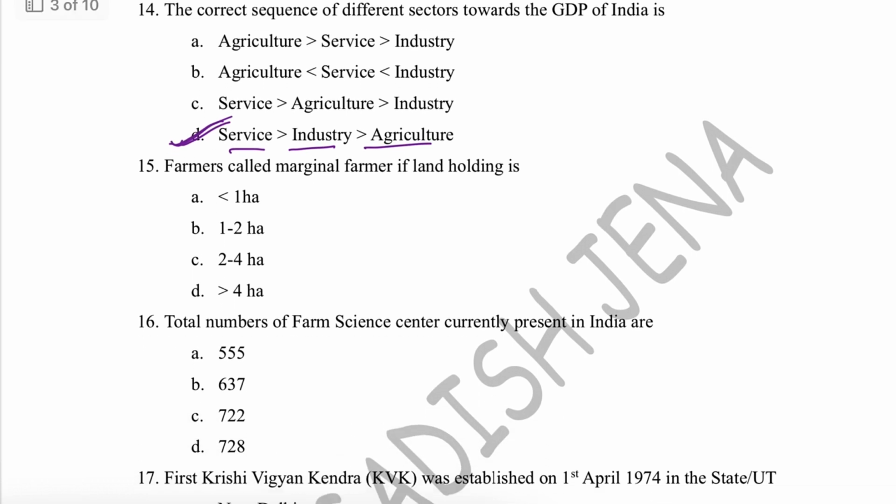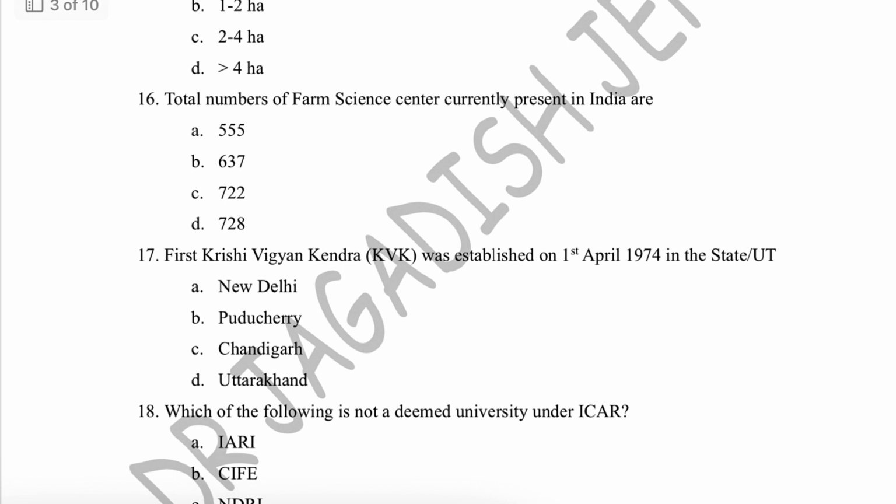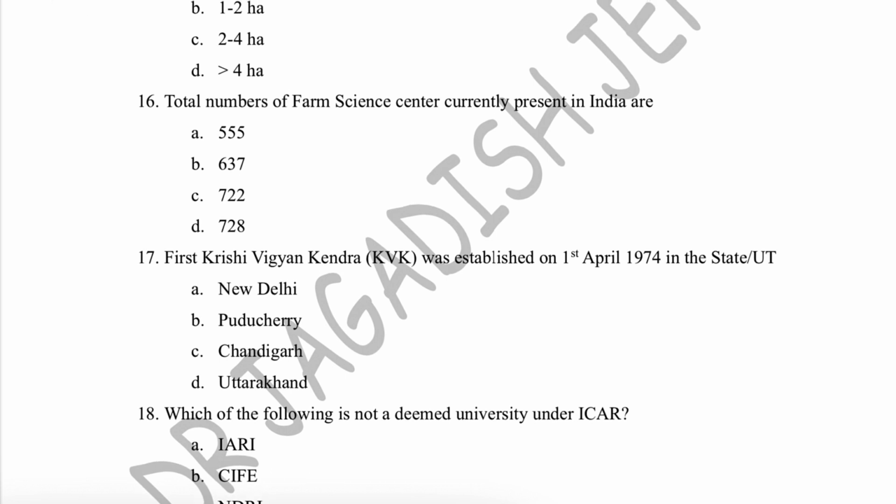Next one is, farmers are called marginal farmers if the land holding is. Farmers are categorized based on their land holding. The farmer that holds less than 1 hectare is called a marginal farmer. Then 1 to 2 hectare is a small farmer, 2 to 4 hectare is a medium farmer, and more than 4 hectare is a large farmer. So for a marginal farmer, the land holding should be less than 1 hectare.